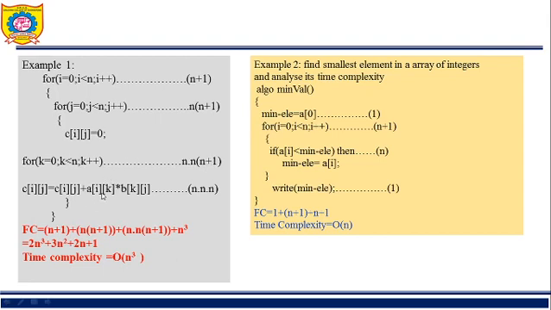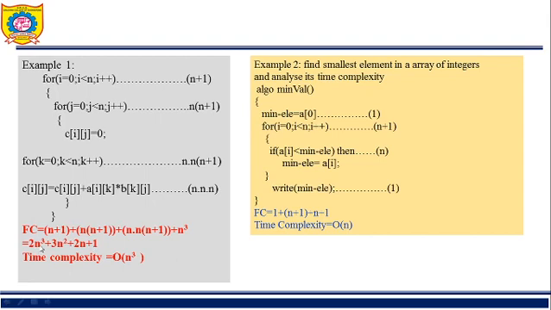After that there is one statement. So how many times will this statement execute? It is under the I for loop, j for loop, and then k for loop. Every statement gets executed n times. So this statement will execute n into n into n, that is n cube times. So total frequency count is n plus 1 plus n into n plus 1 plus n square into n plus 1 plus n cube. This is FC, 2n cube plus 3n square plus 2n plus 1.